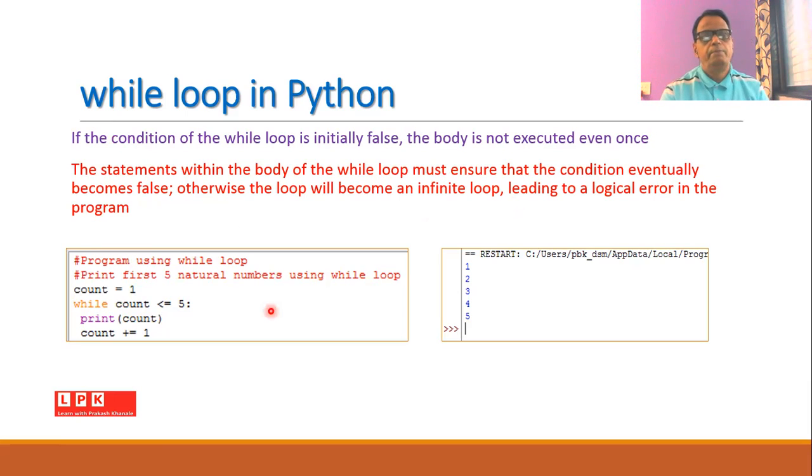When the loop becomes an infinite loop, it will lead to a logical error in the program. For example, suppose count is equal to 1, and we set the while loop like this: while count <= 5:, print(count), and count += 1. When this part of the program is executed by the Python interpreter, I will get the values 1, 2, 3, 4, and 5 on the screen. So the loop will be executed 5 times and the count value will be printed on the screen.